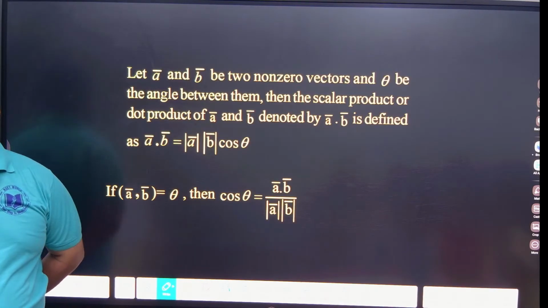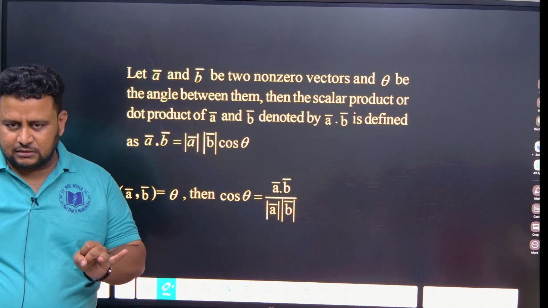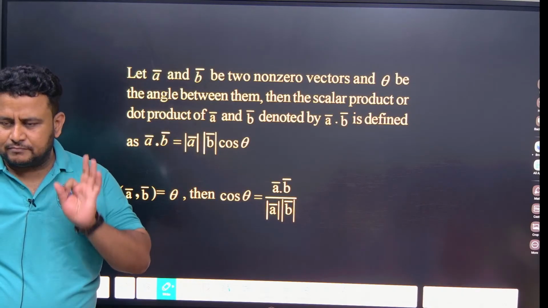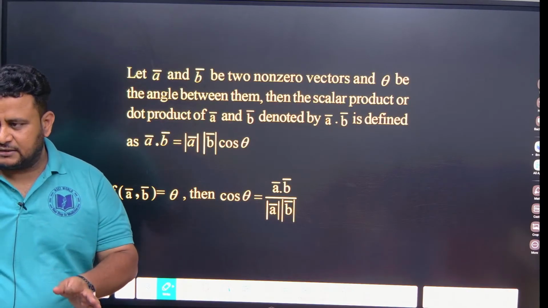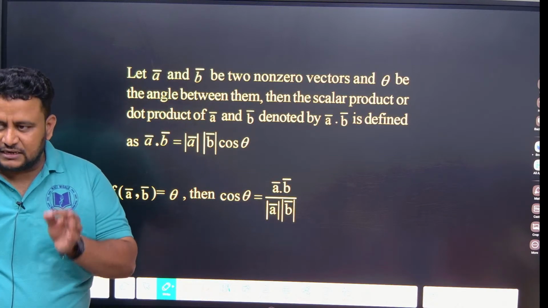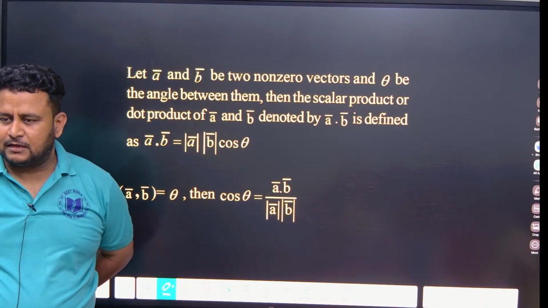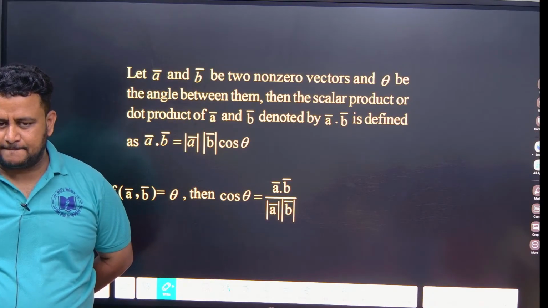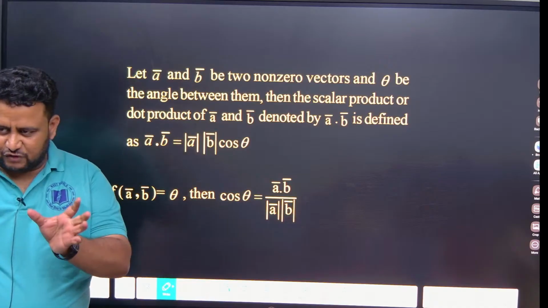Lambda should be positive if they are like vectors, and lambda should be negative if they are unlike vectors. Then we studied coplanar. There also determinant should be equal to 0. If it is coplanar or collinear, they are called linearly dependent. Then determinant will be equal to 0. If they are not coplanar, they are linearly independent, determinant will not be equal to 0. Then I told about unit vector, correct? A cap is equal to A by modulus of A, magnitude of A. Clear? Then vector equation of a line.